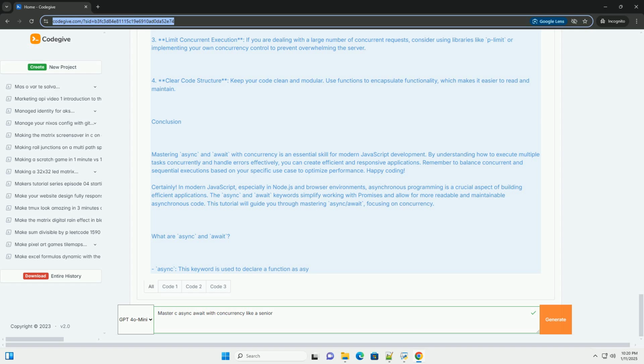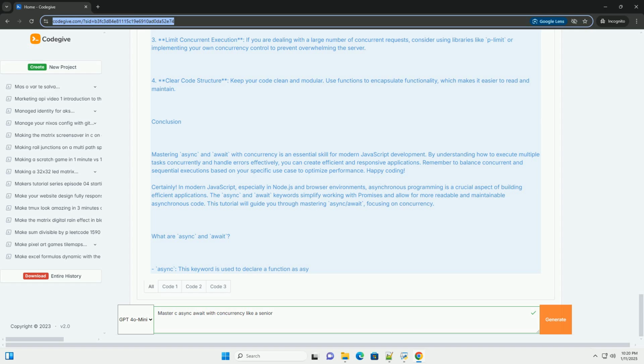Conclusion. Mastering async and await with concurrency is an essential skill for modern JavaScript development. By understanding how to execute multiple tasks concurrently and handle errors effectively, you can create efficient and responsive applications. Remember to balance concurrent and sequential executions based on your specific use case to optimize performance.